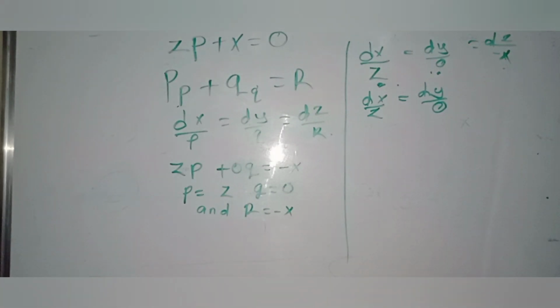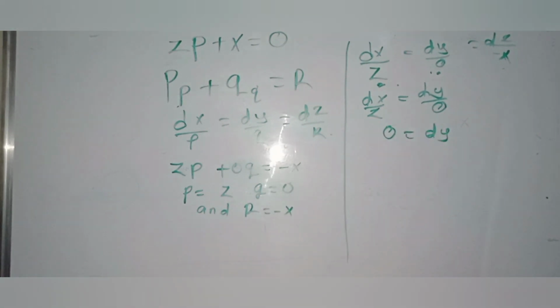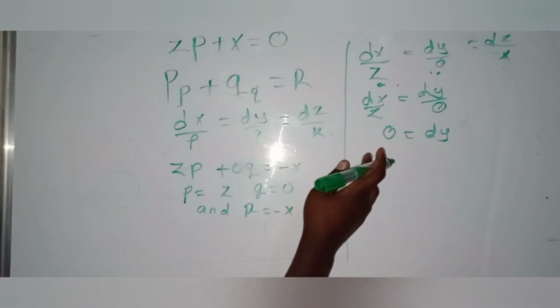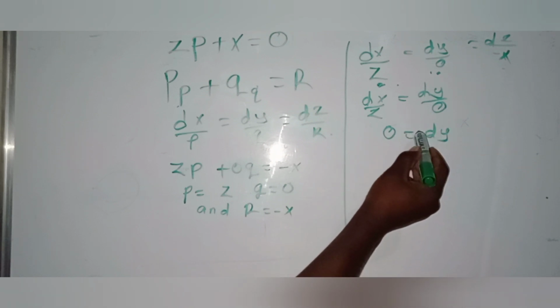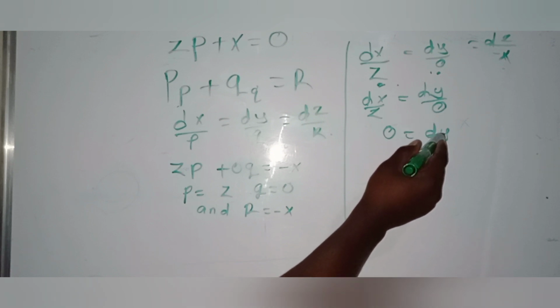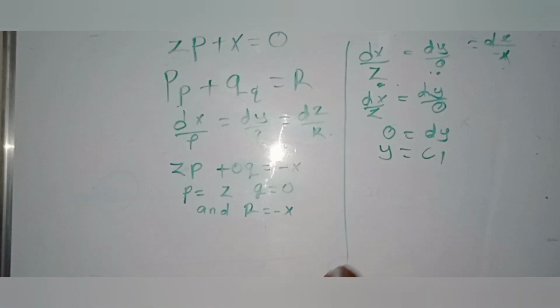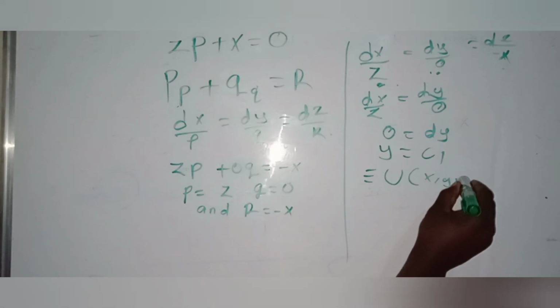In this form, you multiply 0 on both sides, so 0 is equal to dy. This now is integrable. You use direct integration. The integral of 0, the integral of a constant, with respect to y is equal to y, which is equal to c1. And this is equivalent to u, a primitive function of x, y, z.